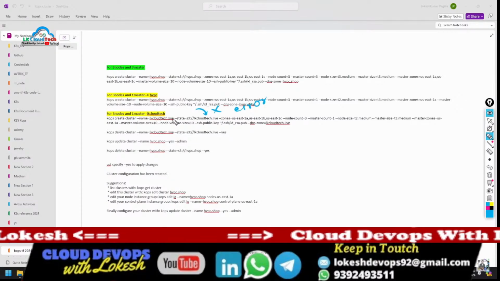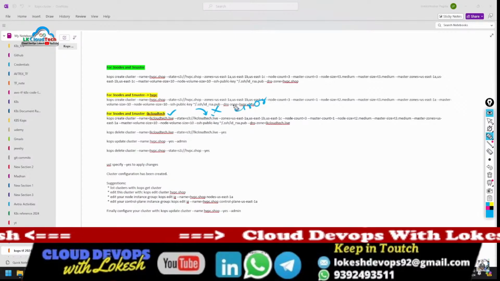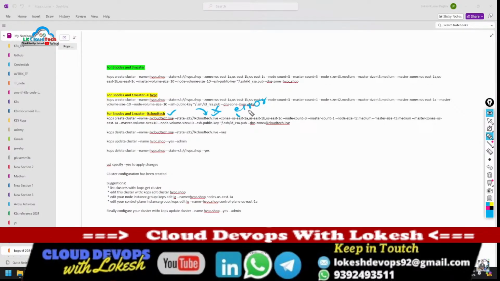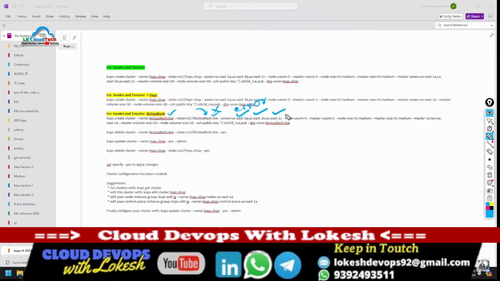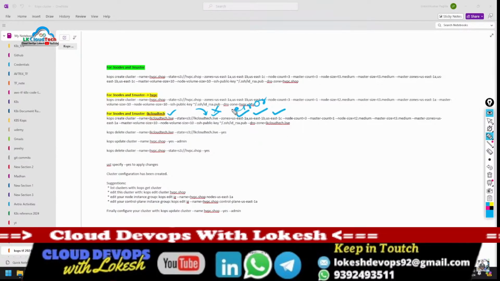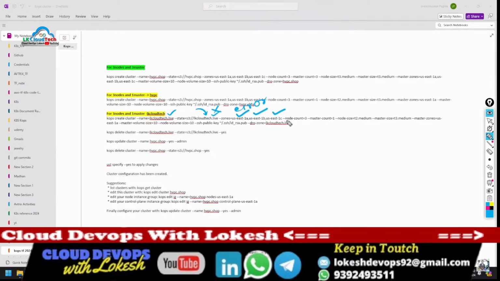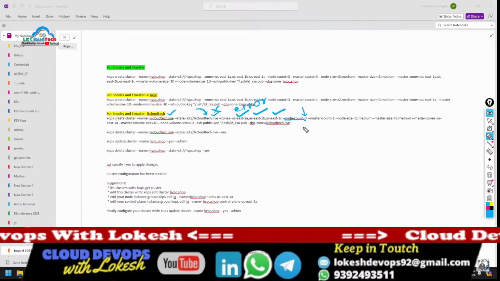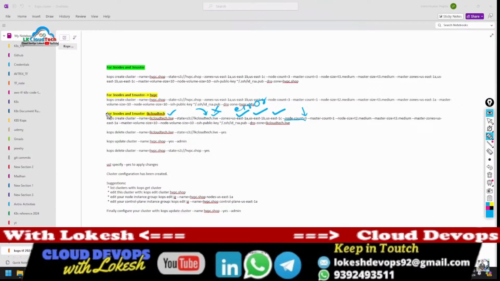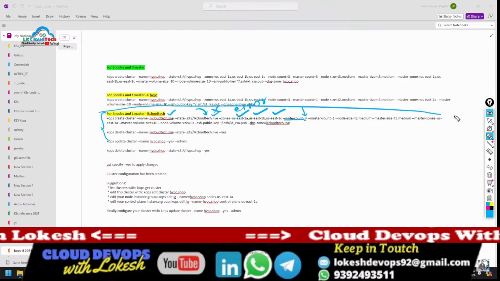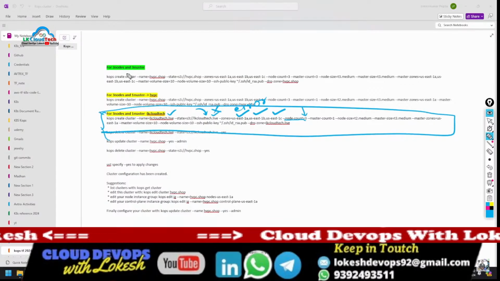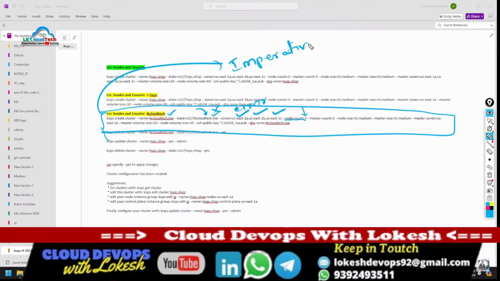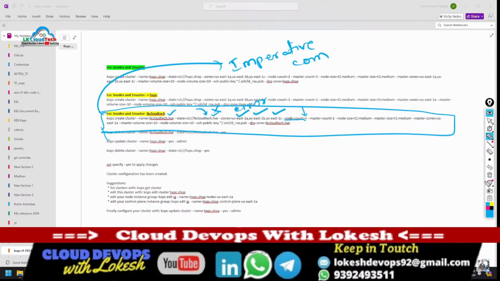Create cluster, hyphen name. This is the name and this is the S3 bucket name. And the zones, what are the zones? Availability zones: us-east-1a, 1b, 1c. Okay, these zones for this. Nodes, how many nodes am I taking? 3 nodes I'm taking. This is the complete, entire command. This is an imperative command, I'm using everything together in the imperative method.